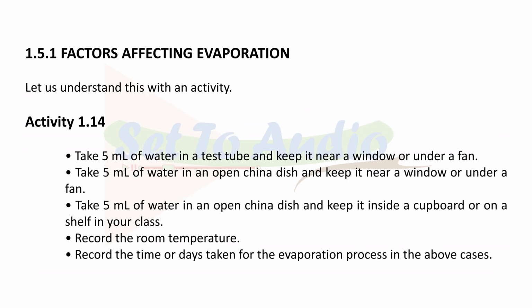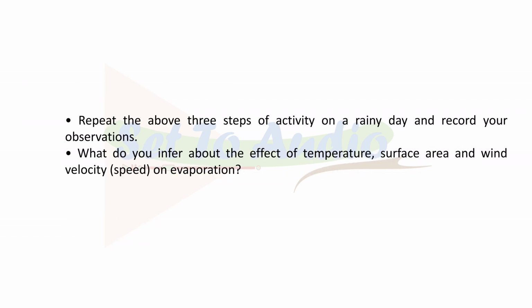1.5.1 Factors affecting evaporation. Let us understand this with an activity. Activity 1.14. Take 5 milliliters of water in a test tube and keep it near a window or under a fan. Take 5 milliliters of water in an open china dish and keep it near a window or under a fan. Take 5 milliliters of water in an open china dish and keep it inside a cupboard or on a shelf in your class. Record the room temperature. Record the time or days taken for the evaporation process in the above cases. Repeat the above 3 steps of activity on a rainy day and record your observations. What do you infer about the effect of temperature, surface area and wind velocity, speed, on evaporation?